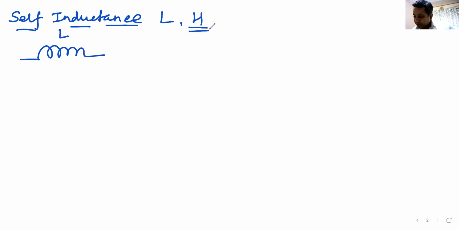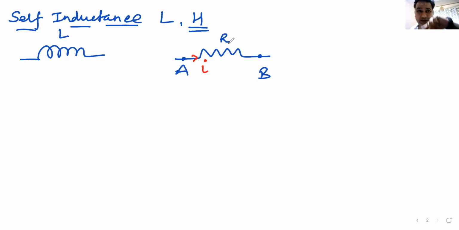Now, in a circuit, whenever this L comes, consider the current flowing from A to B. The current is I, the resistance is R, and we go from A to B in the direction of current. So how do you write Kirchhoff's law or Ohm's law?